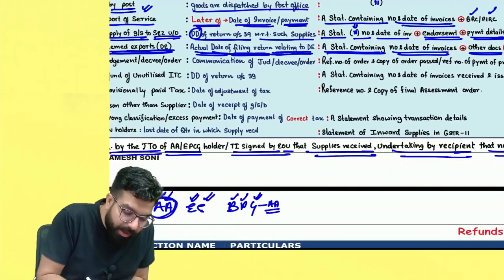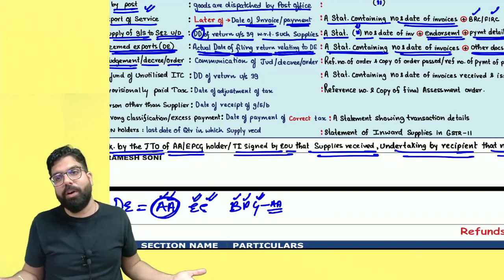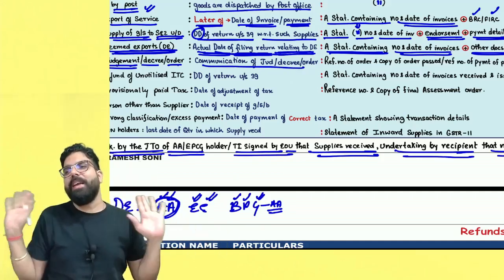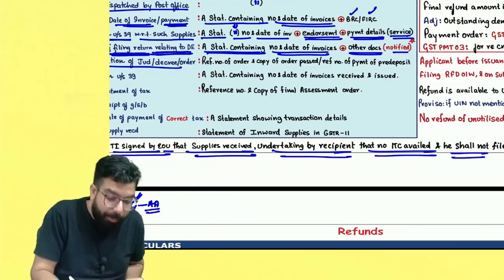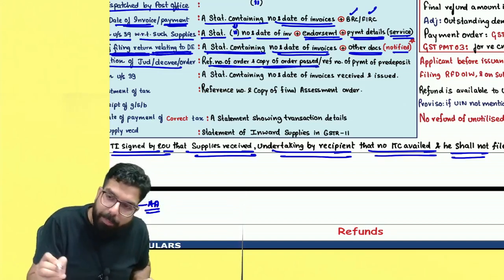The next one over here is, if the refund is because of a judgment, decree, order, etc. When a court decree or order has come, then from the date of communication of the judgment, decree or order, you have to apply within 2 years. And what will you attach along with your application? Just attach a reference number of the order and the copy of the order passed.